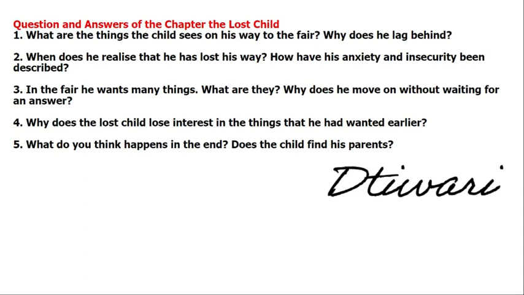But the child has no interest in all those things. This is the reason: he loses his parents. Until he has his parents, he is very interested in all these things. But as soon as he loses his parents, he also loses his interest in these things. So in this way you can answer this question.